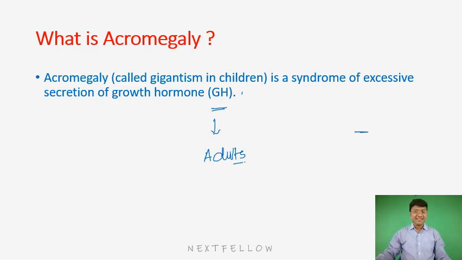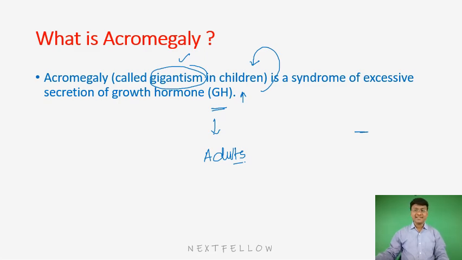And the same increase in growth hormone, if it occurs in children, will result in gigantism, right? So the difference between gigantism and acromegaly is the age of the individual, but the pathology is the same, that is increase in the growth hormone.